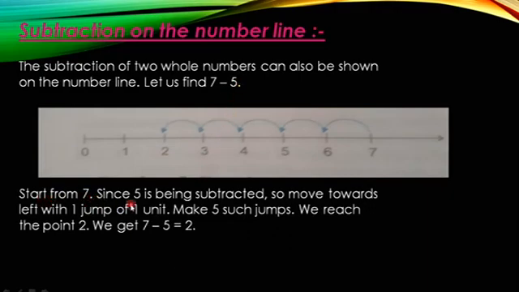Start from 7. Since 5 is being subtracted, move towards the left with 1 jump of 1 unit. Make such 5 jumps. We reach the point 2. We get 7 minus 5. So addition means you have to go to the right side, and subtraction means you should come to the left side. Here 7 minus 5 means 5 jumps, and we reach 2. So 7 minus 5 gives us 2.